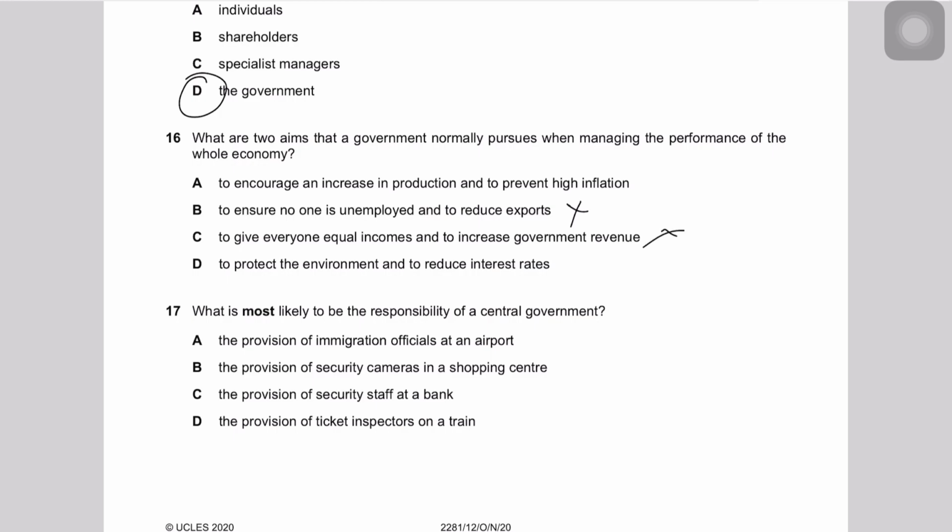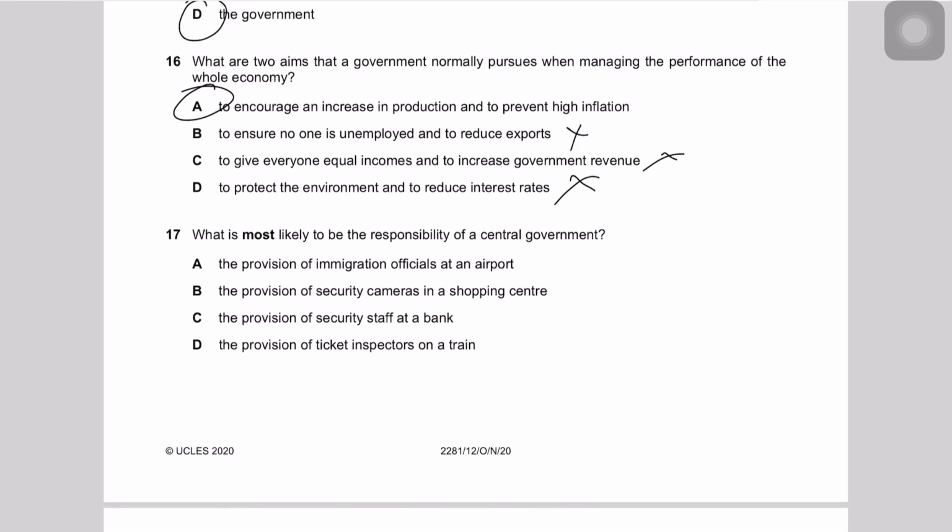And to protect the environment. Protecting the environment is yes one of the macroeconomic aims, because you want to reduce externalities as much as possible. Although reducing externalities is not one of the primary aims, it is one of the secondary aims. To reduce interest rates is another policy, a monetary policy, that's not an aim. To increase production and prevent high inflation, yes, that is definitely it, because to increase production means more GDP, that is an aim. To prevent high inflation, obviously low and stable inflation is our aim.